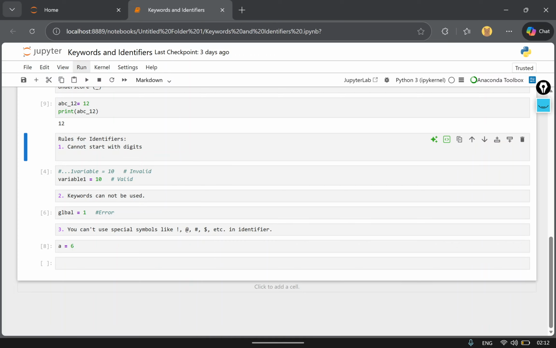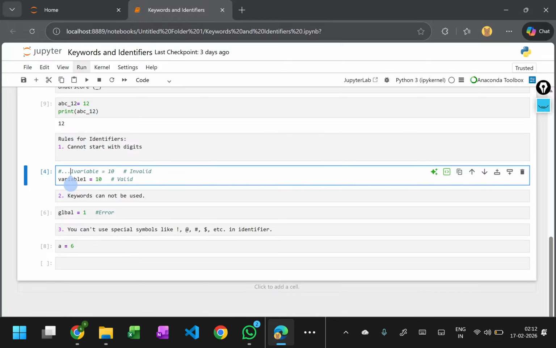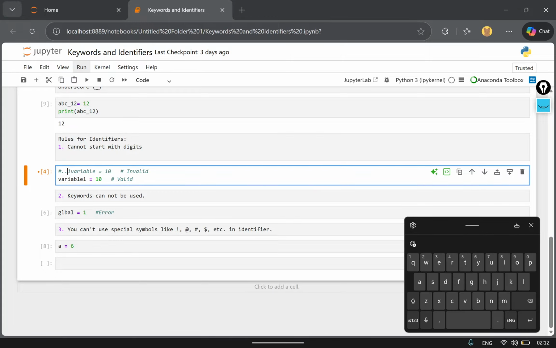Now there are some other rules for what can't be an identifier. Rule one: an identifier cannot start with a digit. An identifier can never start with a digit.